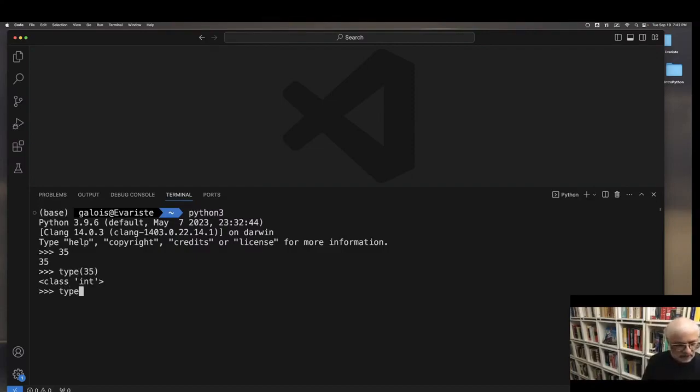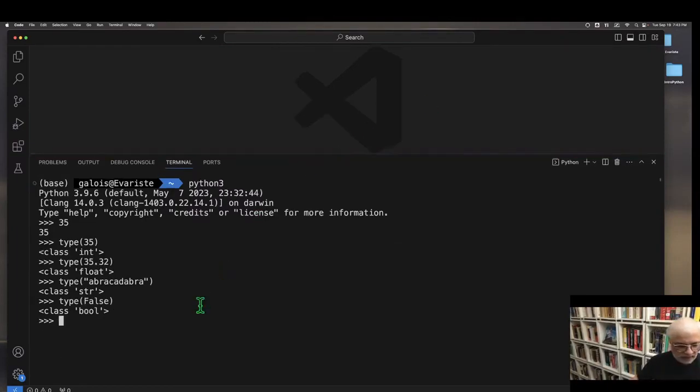If we ask for the type of 35.32, we get back float. If we ask for the data type of the object abracadabra, it's type string, abbreviated as str. And then type of False is bool, or boolean.